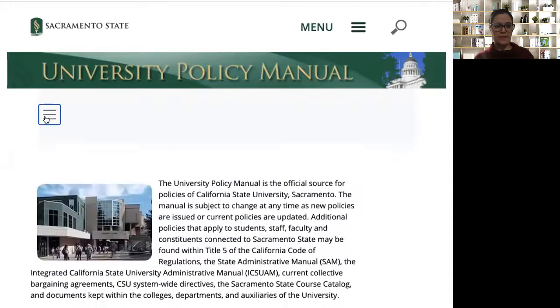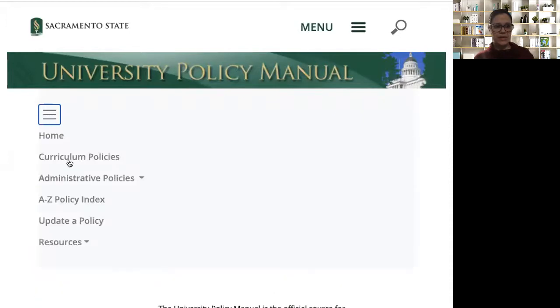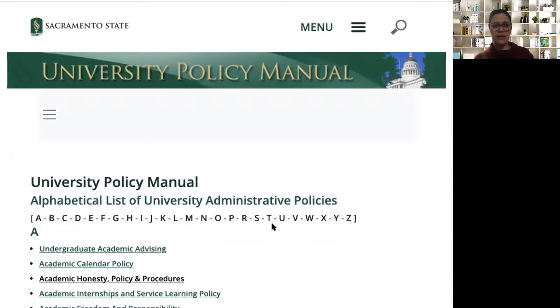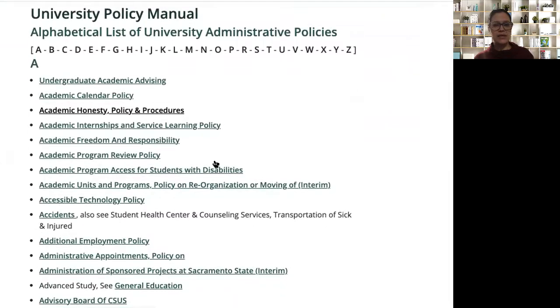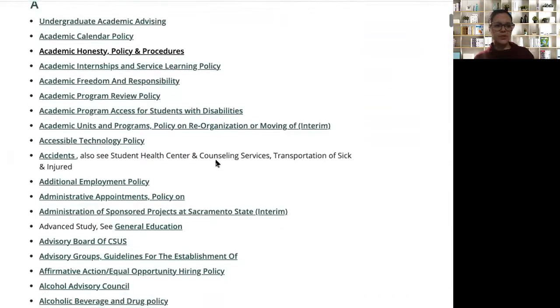Here we go. Okay, so you have to click on this little box here and you can decide how you're going to see these. So you can look up maybe the A to Z or different types of agencies or divisions on campus. But if you just click on this A to Z policy link, you'll see it will bring up a lot of these policies for you, and you can see them in their original form.